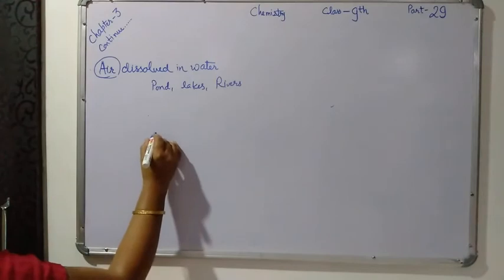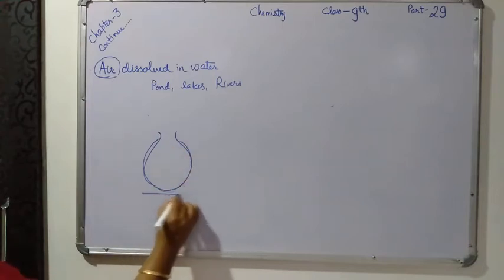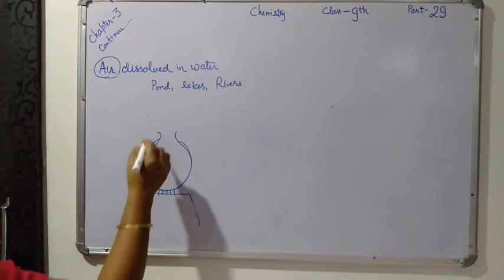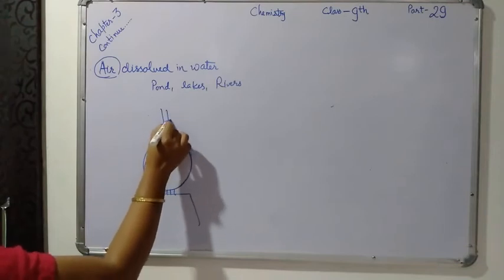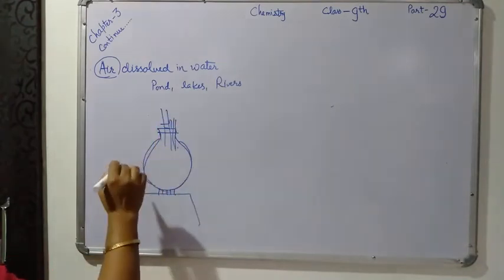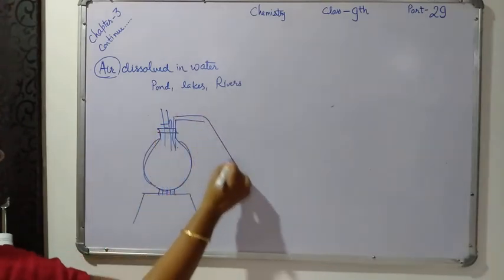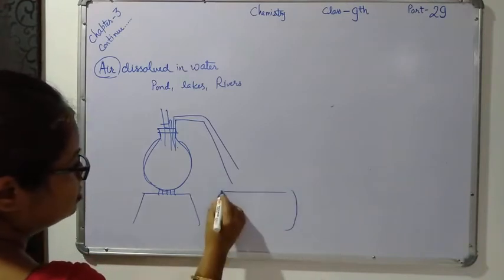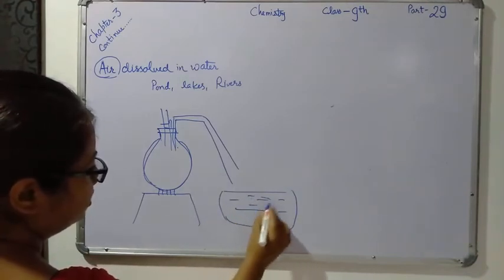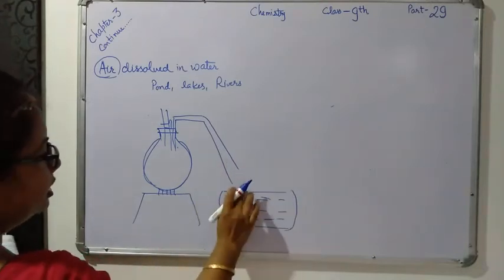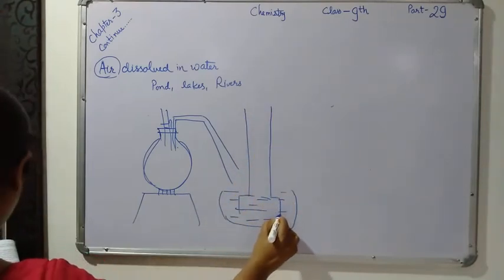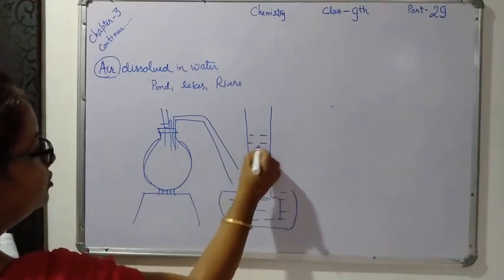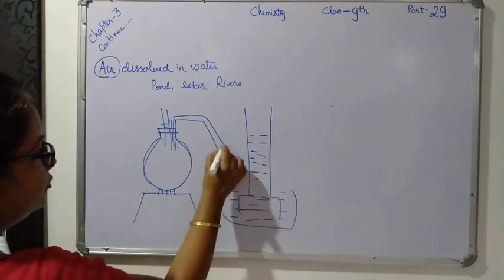For that you have to take one round bottom flask, insert one delivery tube here, and keep one trough of water, and in that you have to keep one inverted burette filled with water.